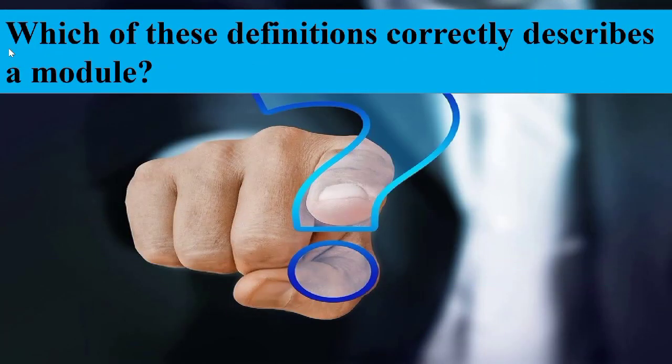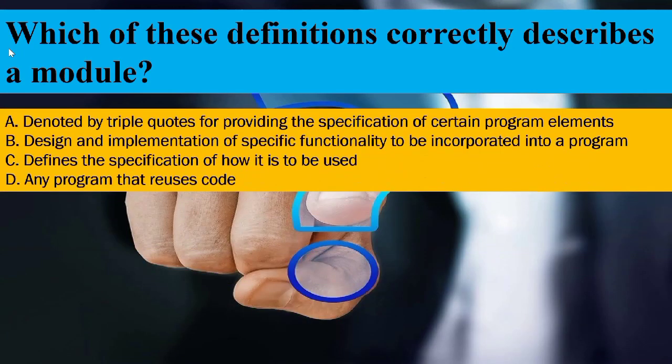Which of these definitions correctly describes a module? You know that a module is nothing but a design and implementation of a specific function that can be incorporated into a program. So option B is correct. All the remaining options are invalid. So the answer is option B: design and implementation of a specific functionality to be incorporated into a program.